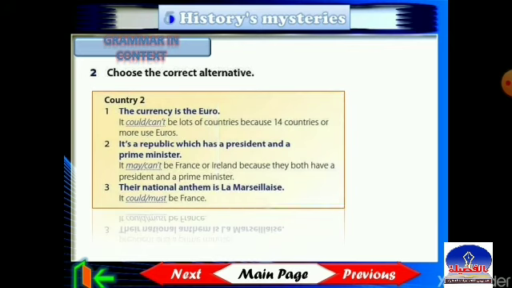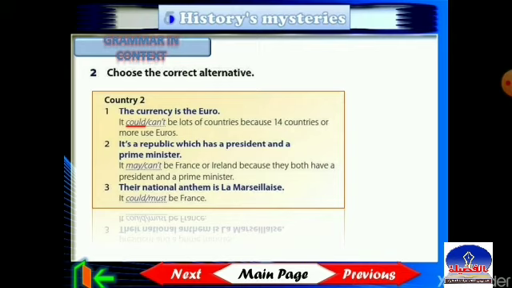Number 1, the currency is the euro. It could or can't be lots of countries because 14 countries or more use euros. So it could. There are many countries who use euro. Excellent. So it might. A possibility here. It could, might, may. Excellent.